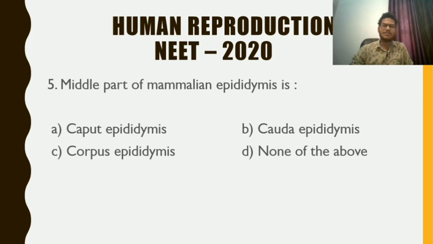Question number 5 for you. Middle part of mammalian epididymis is. Which is the middle part of mammalian epididymis? The epididymis is a long coiled tubular structure, and that is why it is divided into 3 different parts: the anterior caput, middle corpus, and the posterior cauda epididymis. So the answer is very clear. The middle one is corpus, so the answer is C, corpus epididymis. The first part is caput, then corpus, then cauda. Then cauda epididymis forms the vasa deferentia or vas deferens.